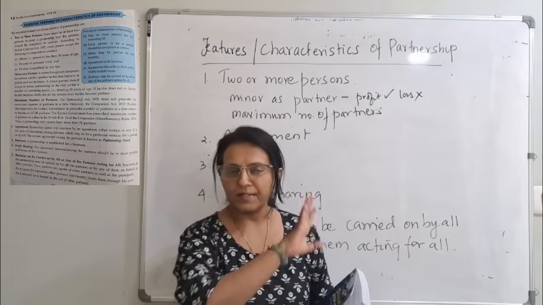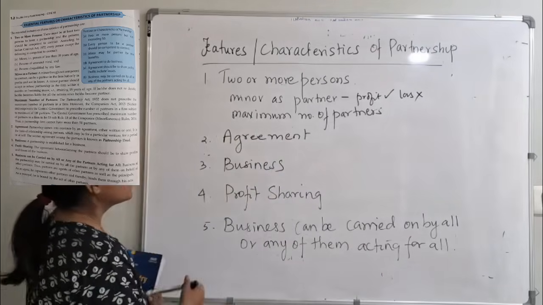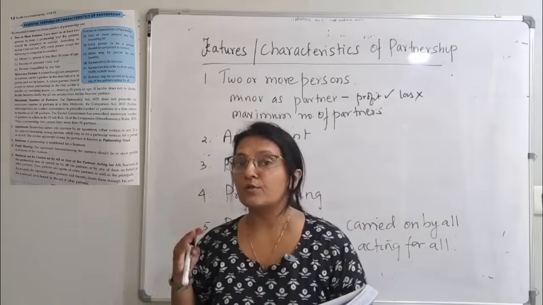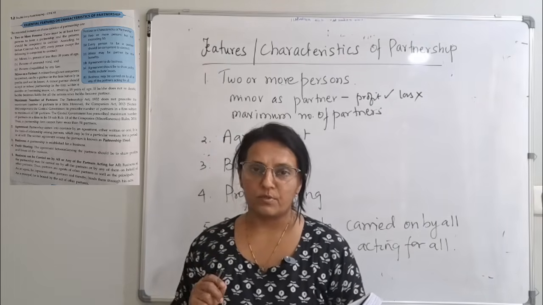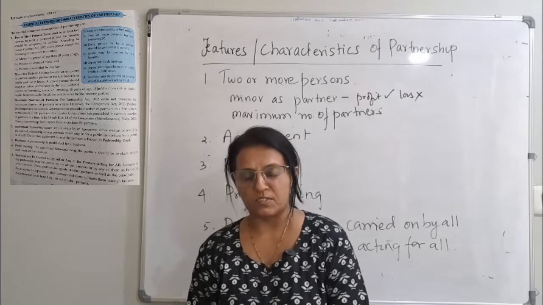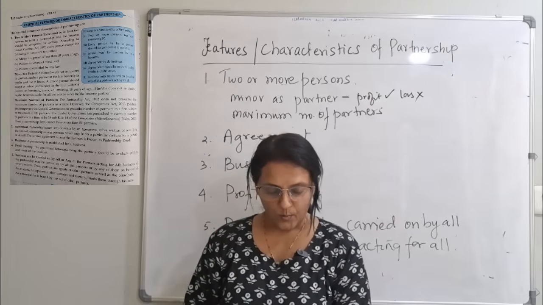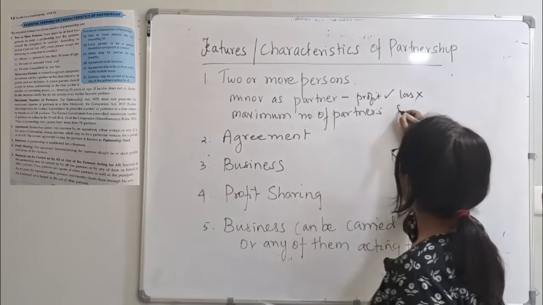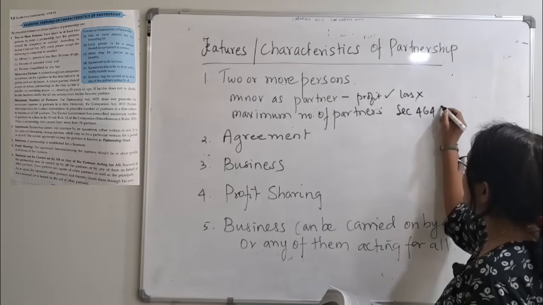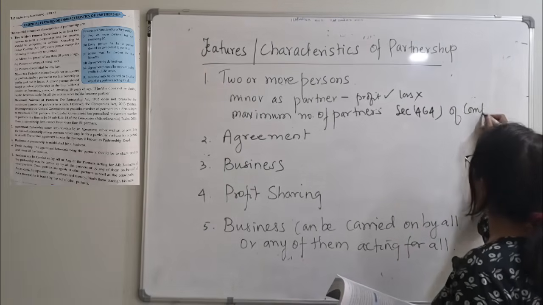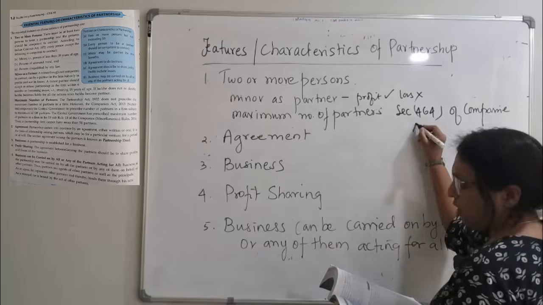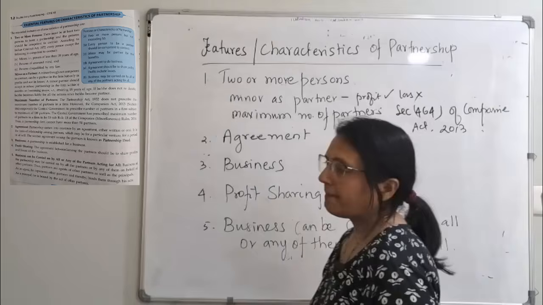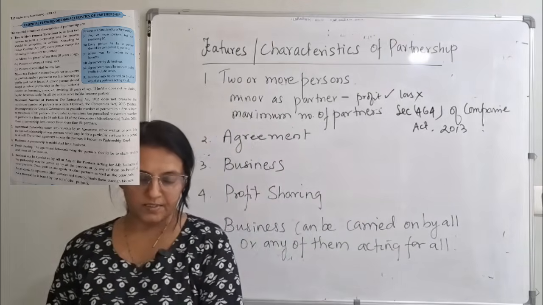The only exception is the minor. Second one is the maximum number of partners. So now, how many partners can you take? This is very important. Underline this section if possible. This is section 464 of the Companies Act 2013.